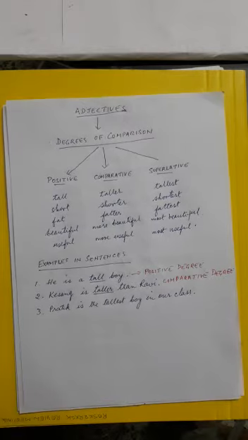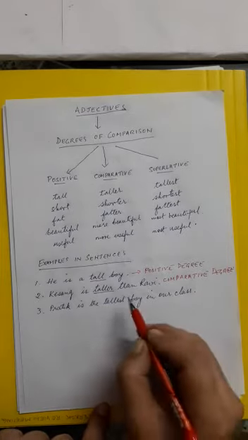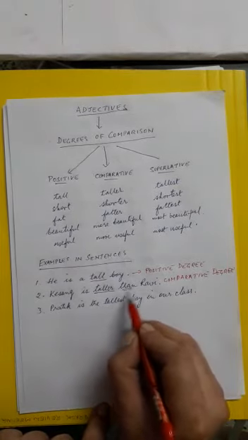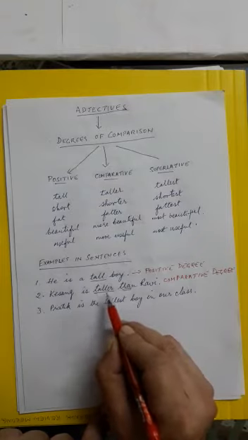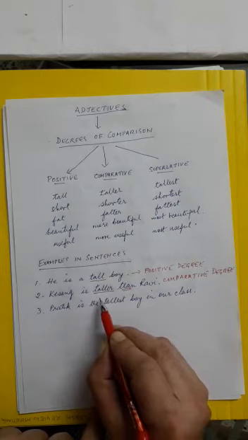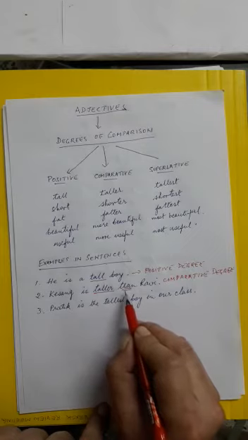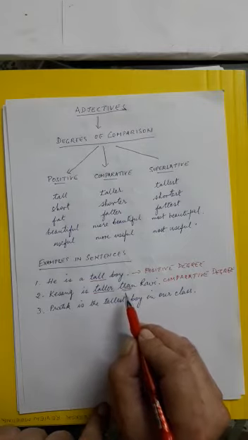Now, one thing about comparative degree, how to make out in a sentence that this is the comparative degree. Okay? The adjective is always followed by the word than. Remember, in the comparative degree, the adjective is always followed by the word than. T-H-A-N, than. Not T-H-E-N, then.